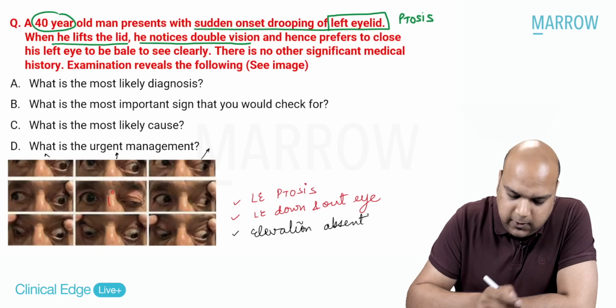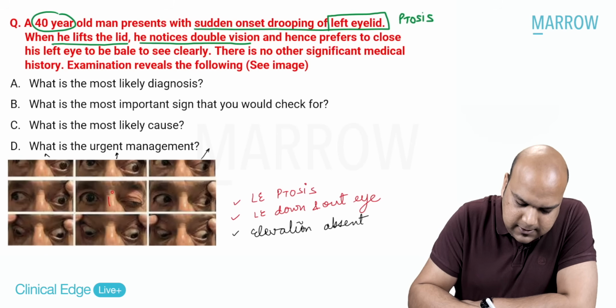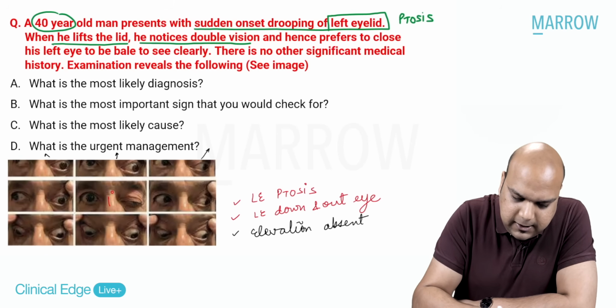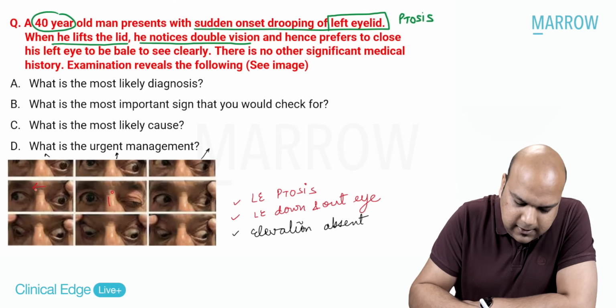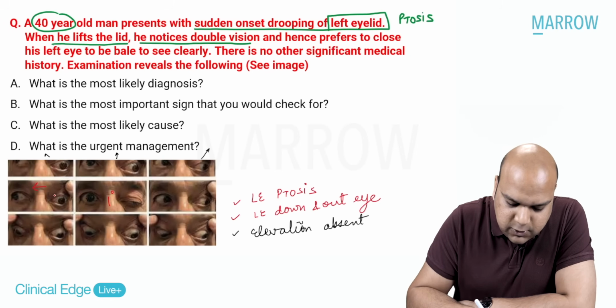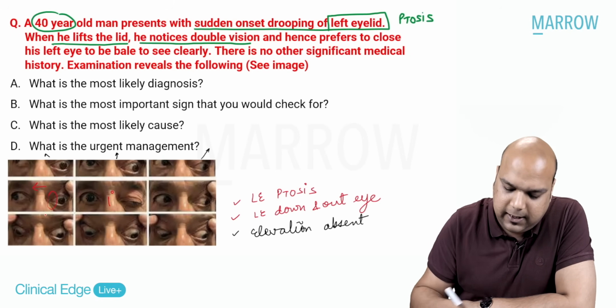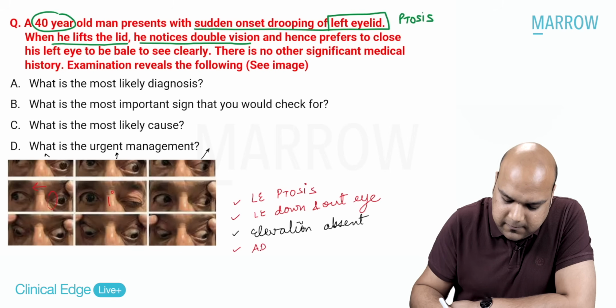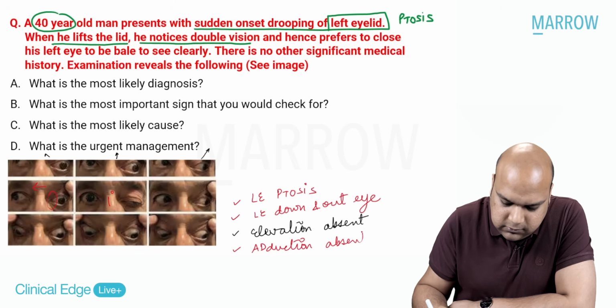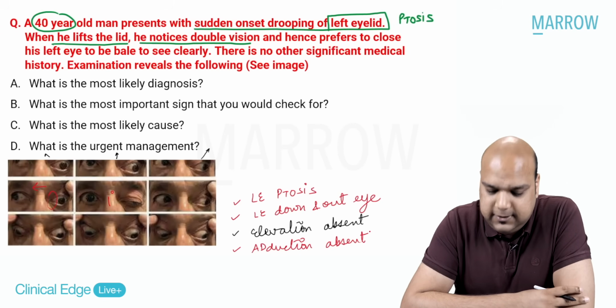Okay. Now, if you look at this image, everybody, here the patient is looking towards which side, everybody? Right side. So the left eye has to perform what, everybody? Adduction. Adduction is absent. Okay. We see all this.